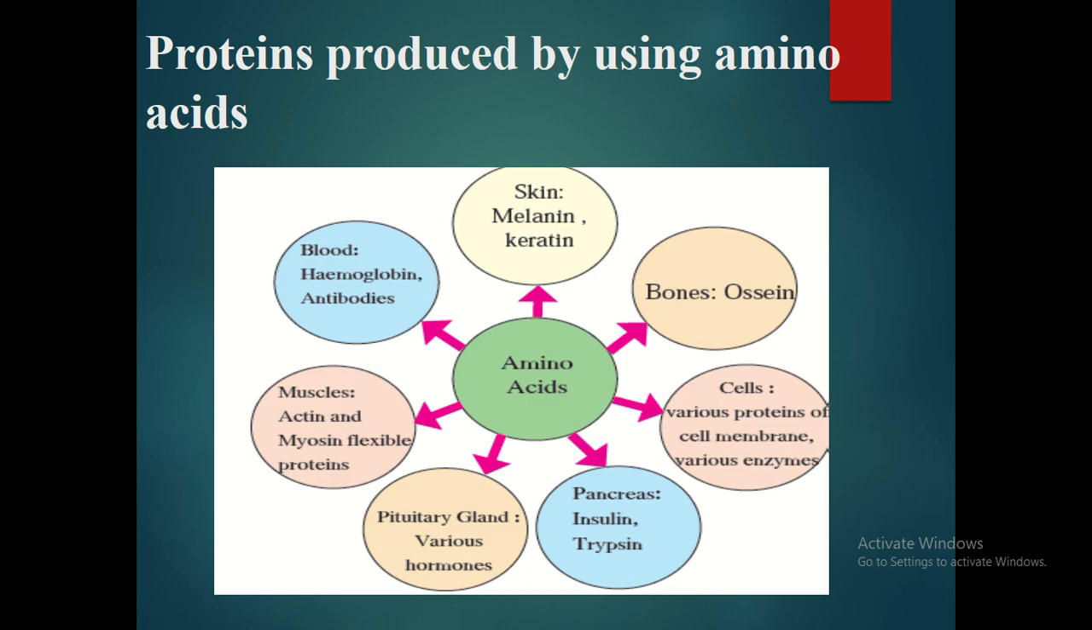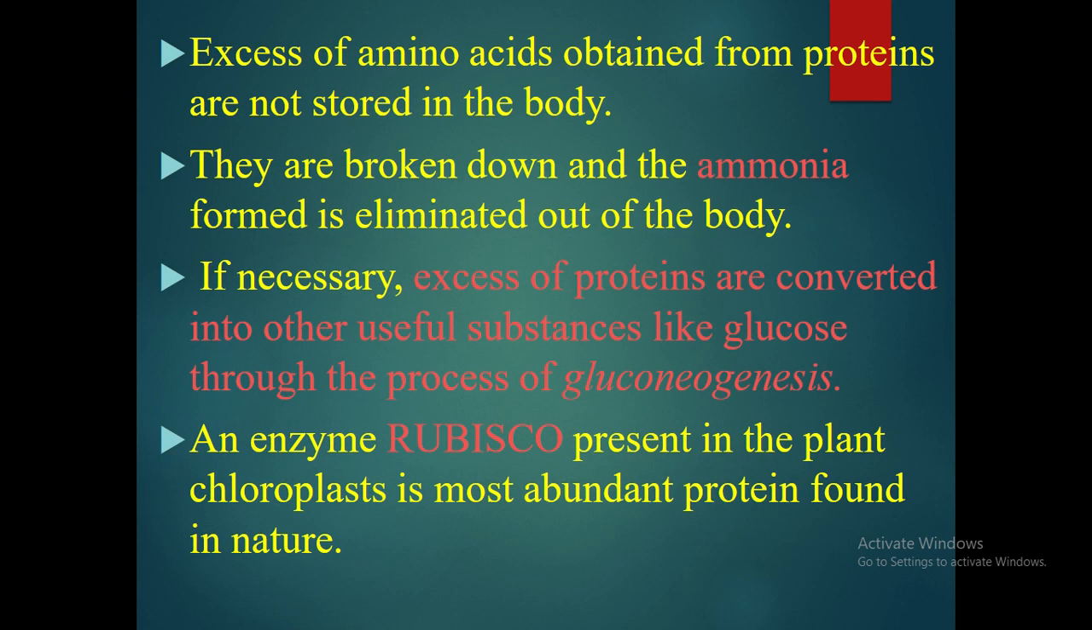For example, if amino acid goes in skin, there it will produce melanin and keratin. Bones, ossein. In cells, cell membrane and enzymes. Pancreas, insulin and trypsin. Pituitary gland, hormones. Muscles, actin and myosin proteins. Blood, hemoglobin and antibodies.